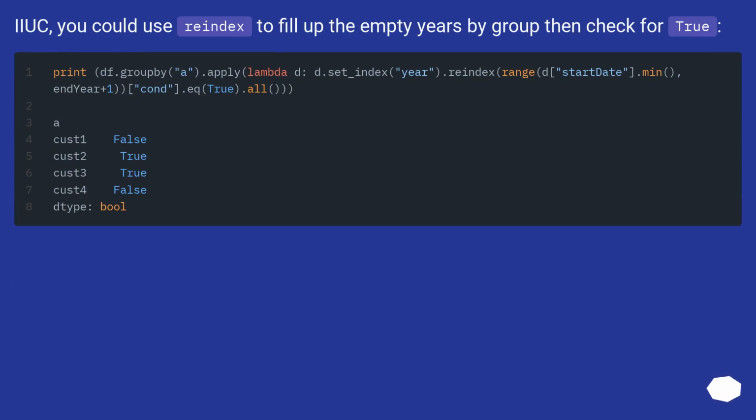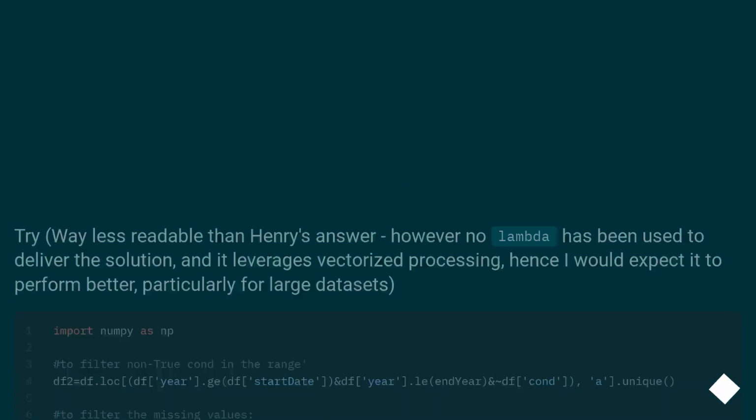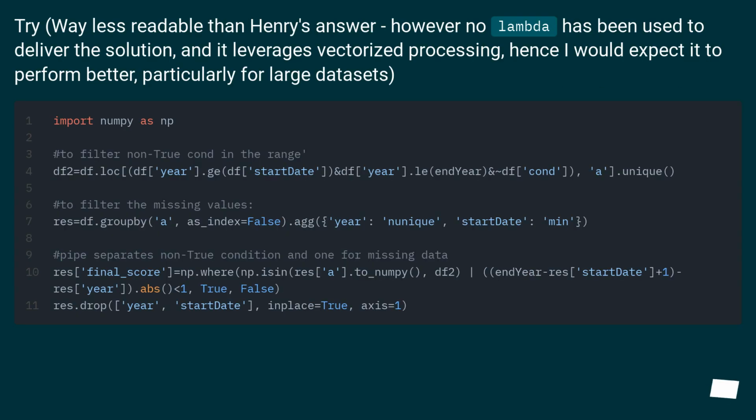You could use reindex to fill up the empty years by group, then check for true. Try. Way less readable than Henry's answer, however no lambda has been used to deliver the solution, and it leverages vectorized processing, hence I would expect it to perform better, particularly for large datasets.